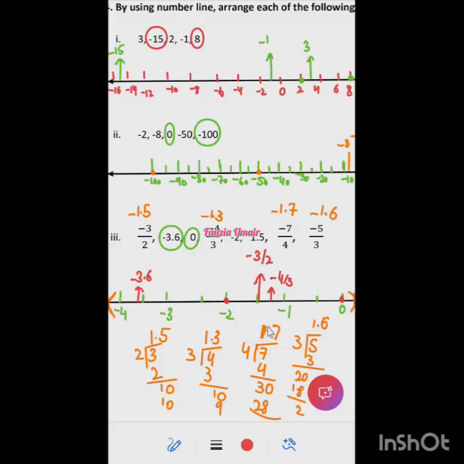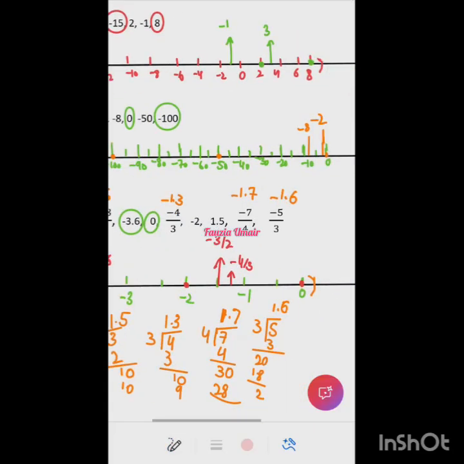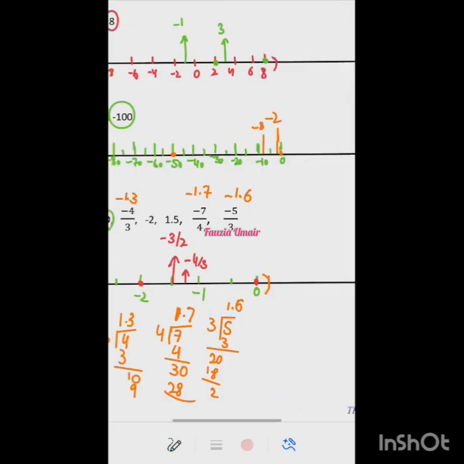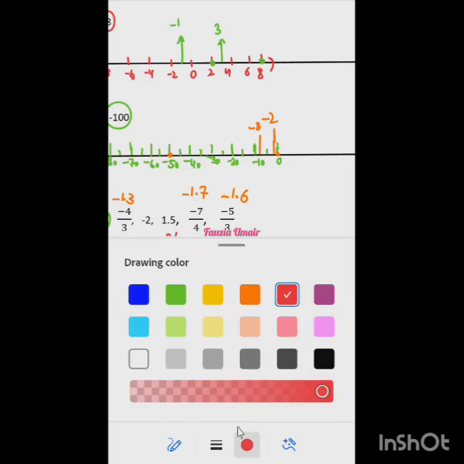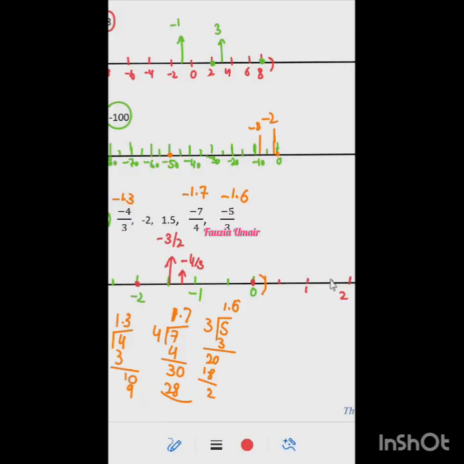Then 1.5. Oh, we have missed 1.5. The biggest value is 1.5. So we have missed it. So let's see if I'm having space here, right? So I will extend it. 0, then it is 1 and then 2. Okay? So this is 0.5 and this is 1.5. So where would 1.5 be? Ma'am, exactly here. Okay? So now let's see what is left.